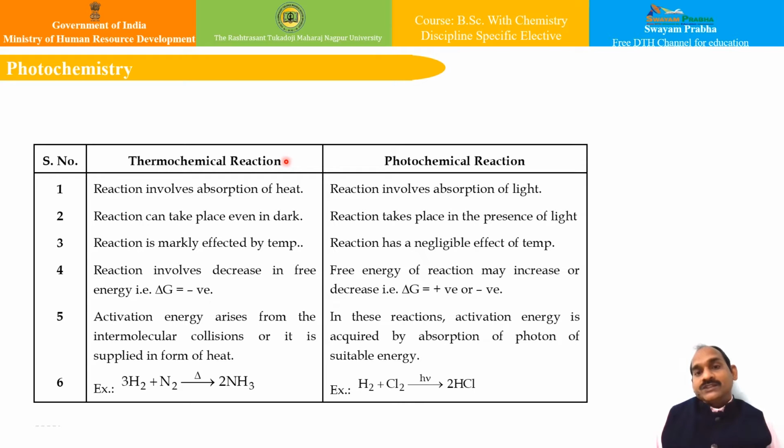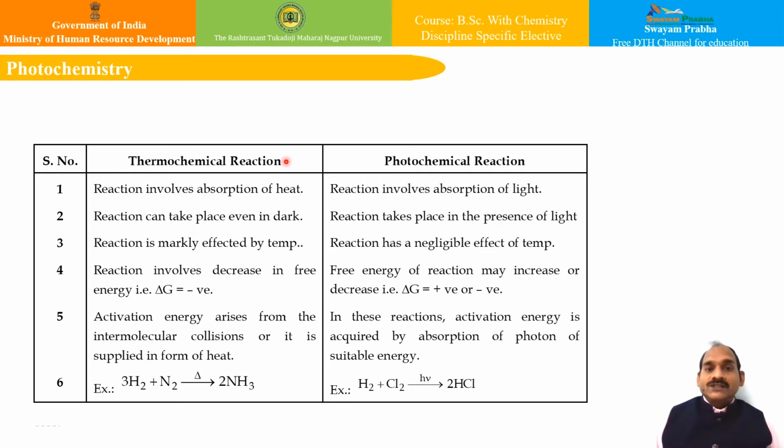Although the term radiation includes all types of electromagnetic waves, right from low frequency microwaves to high frequency X-rays and gamma rays, the radiation of photochemical importance is that which lies in the visible or ultraviolet region, for example 8000 to around 2000 angstrom, or 800 to 200 nanometers.